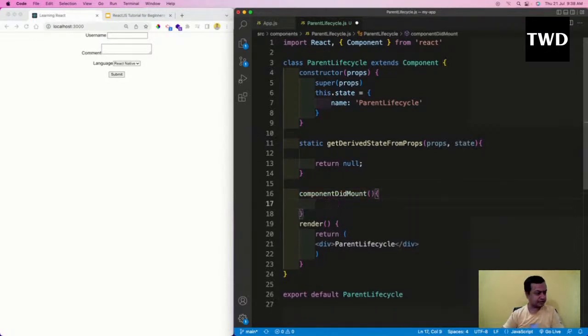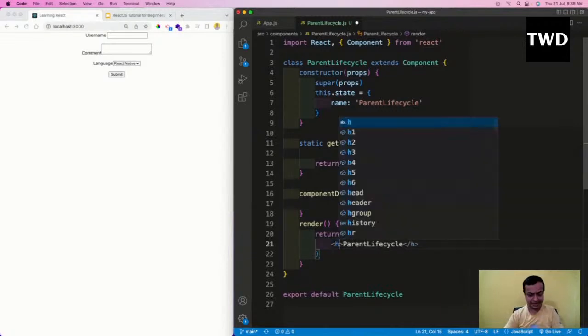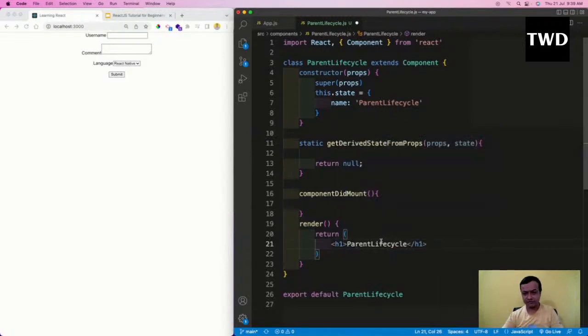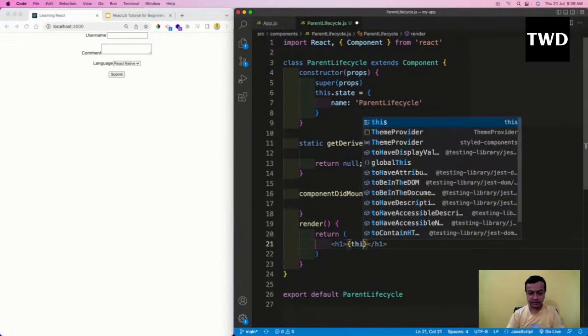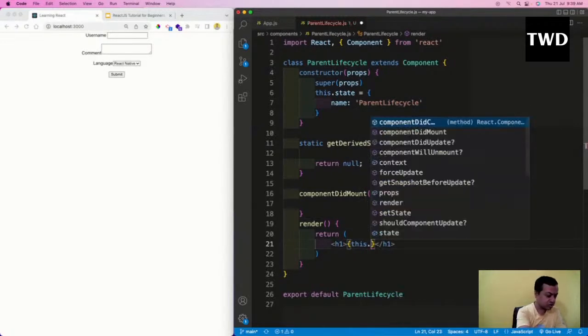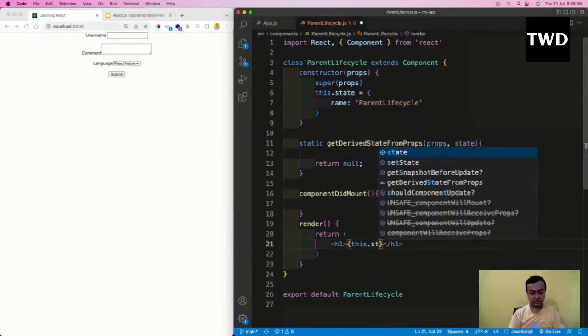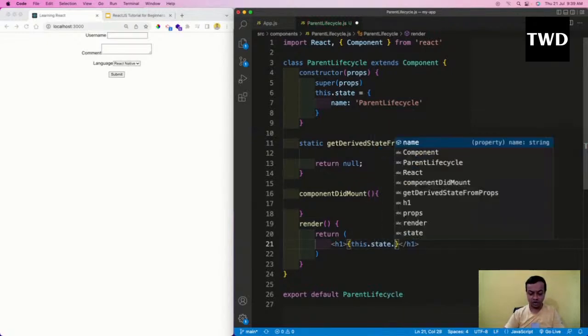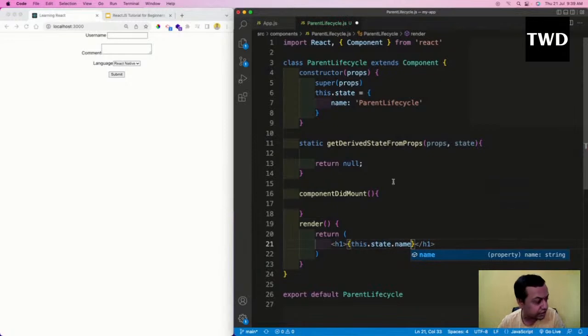So we have these lifecycle methods, and render is there. In render I will show an h1 with the state, this.state.name.